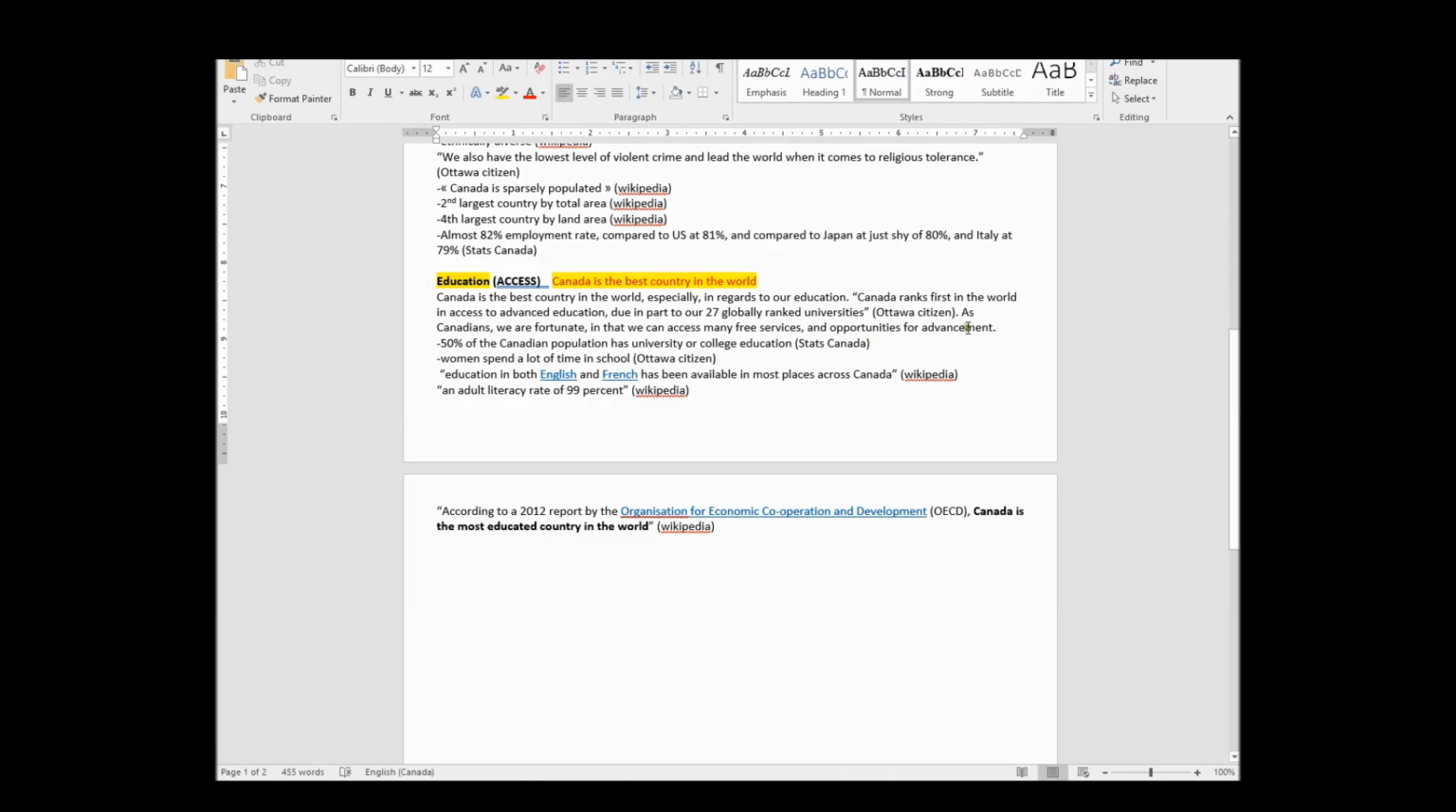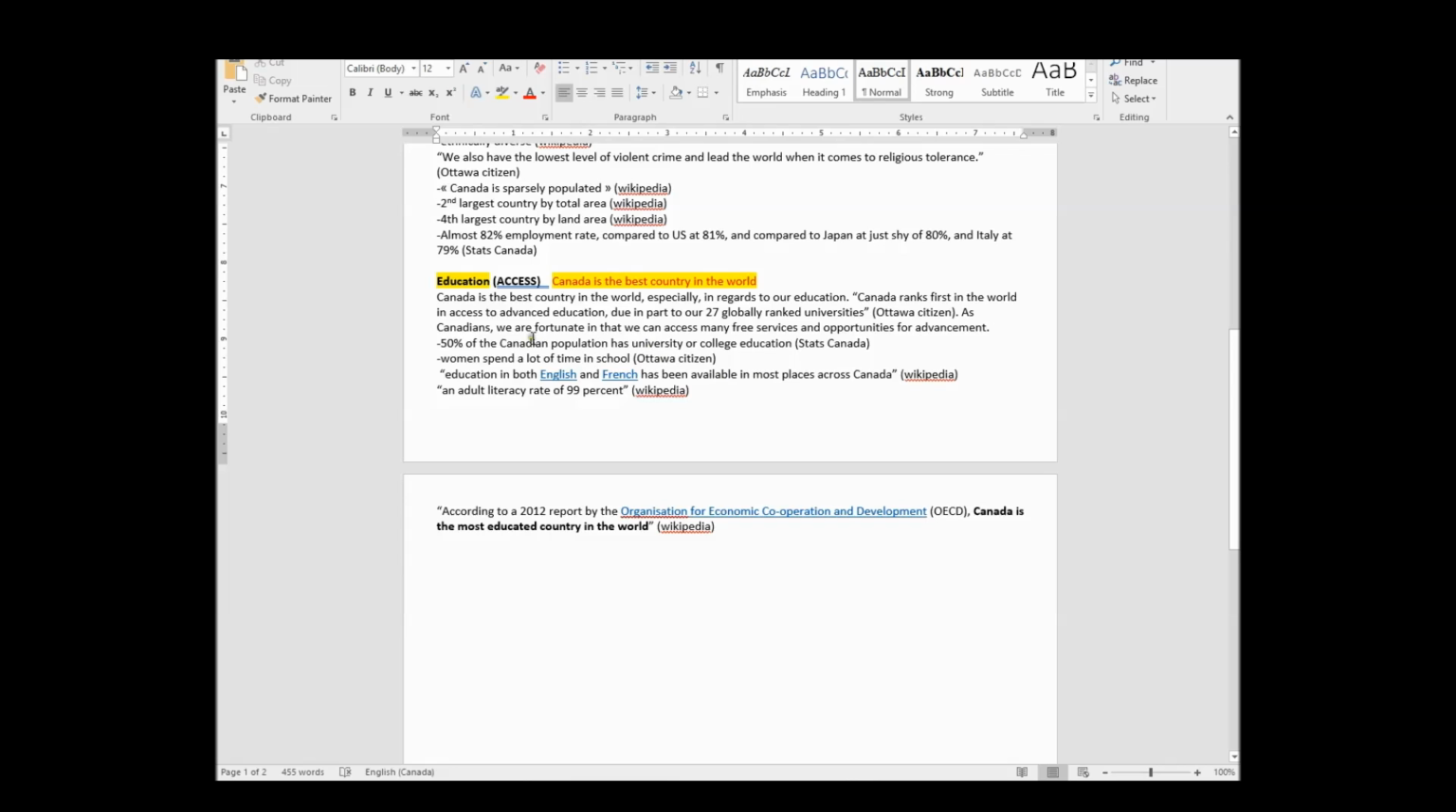So that's actually, you know what? That's a really good point. There's too many commas. As Canadians, we are fortunate in that we can access many free services and opportunities. You know what I mean? That's way too much. So let's get rid of this comma. So as Canadians, we are fortunate in that, there we are. One comma, probably a little bit smoother.